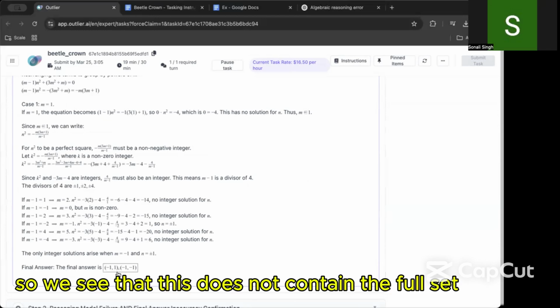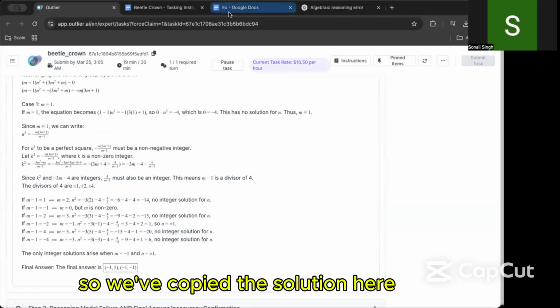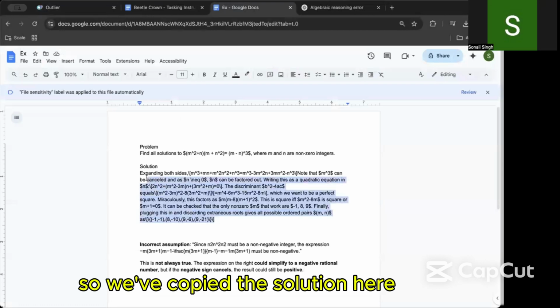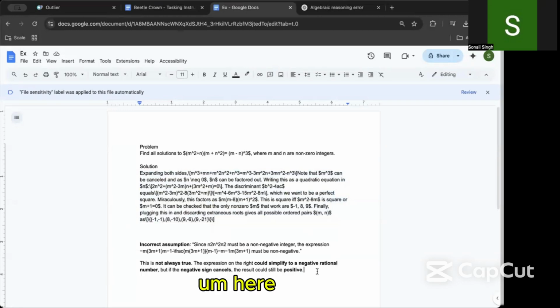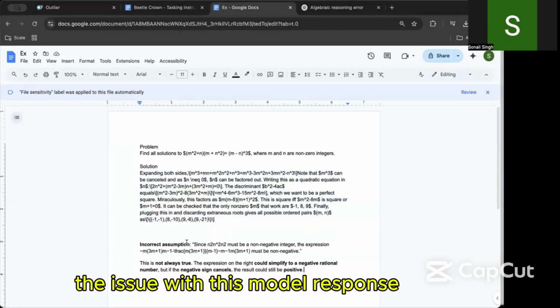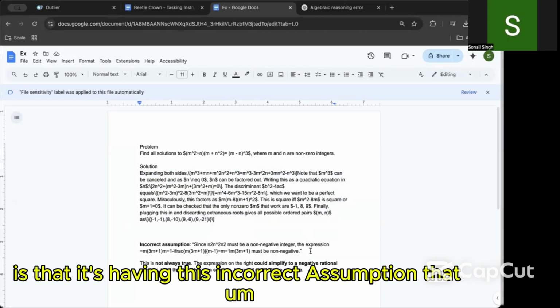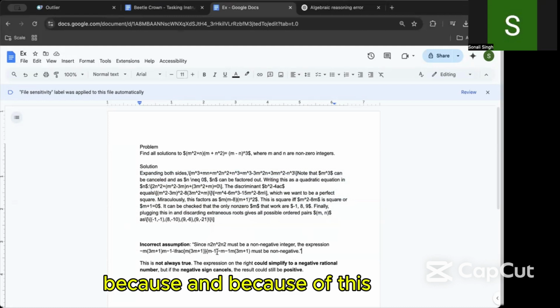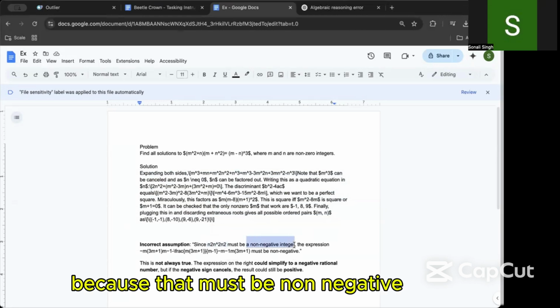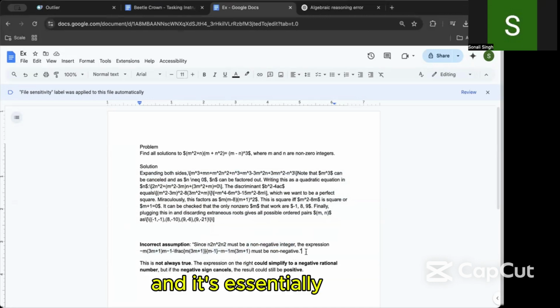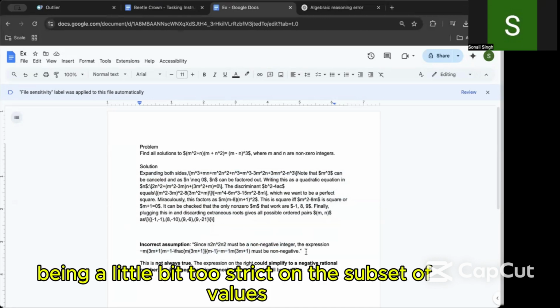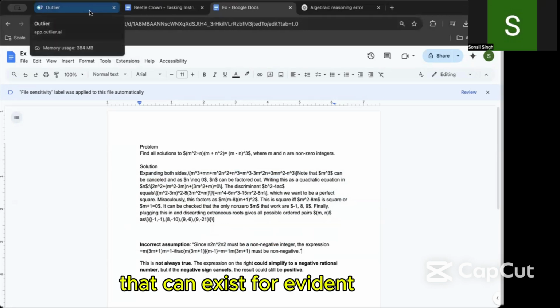So we see that this does not contain the full set. So we've copied the solution here. I worked this problem, and this is the correct solution. Here, the issue with this model response is that it's having this incorrect assumption that because of this part of the problem, because that must be non-negative, this whole expression must also be non-negative, and it's essentially being a little bit too strict on the subset of values that can exist for m and n.